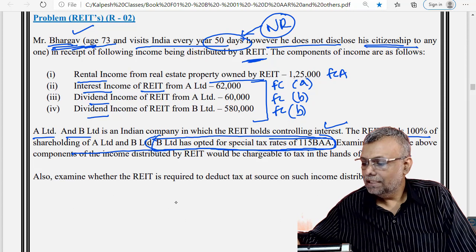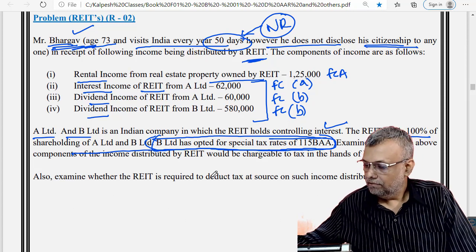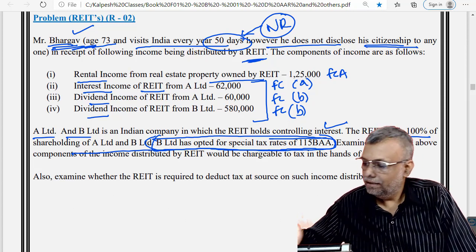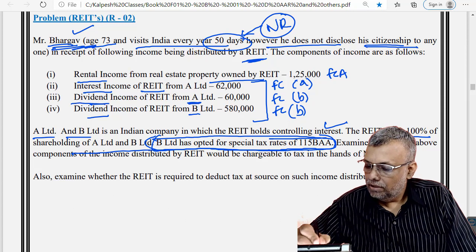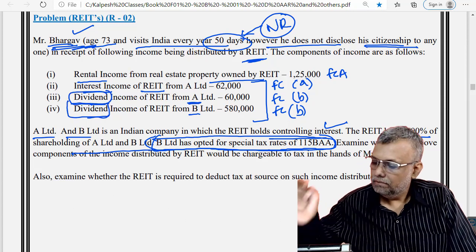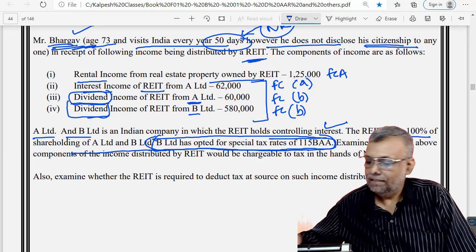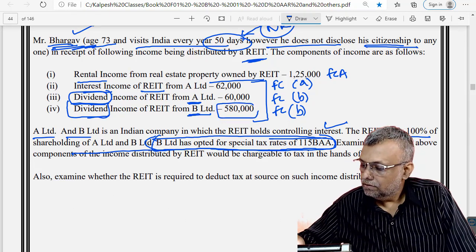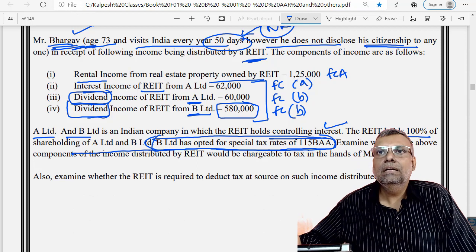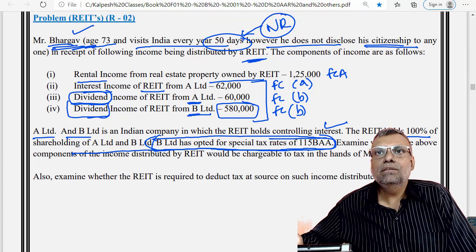Otherwise it will not be chargeable to tax in the hands of the unit holder. That is with respect to B income, that is dividend income. And B Limited has opted for the special rate of tax, so since it has opted, it will be taxable in the hands of the unit holder.